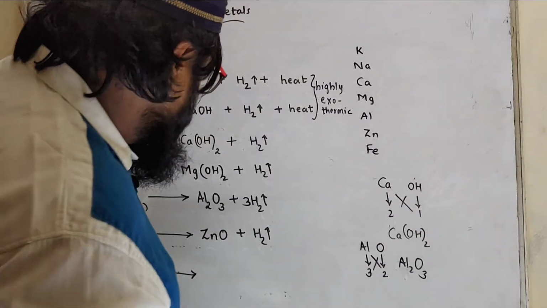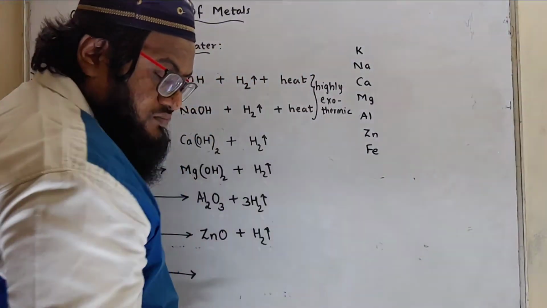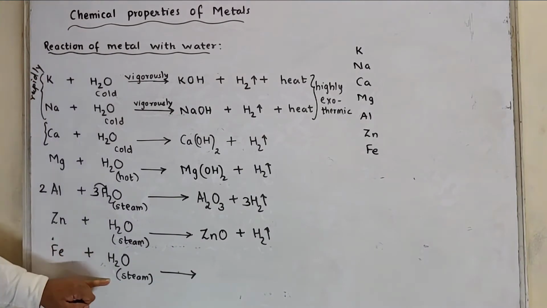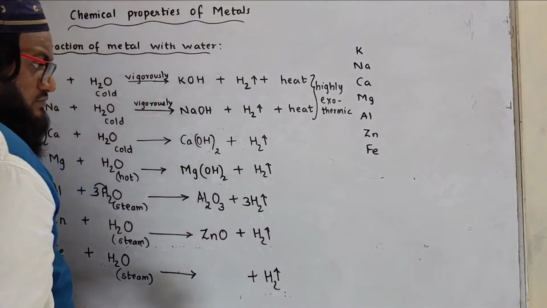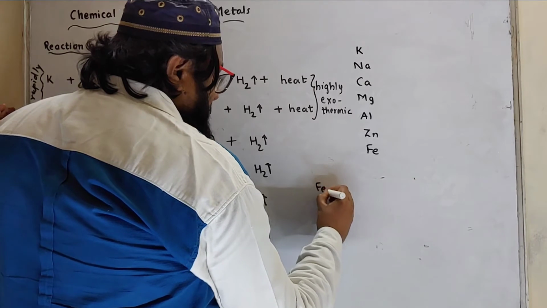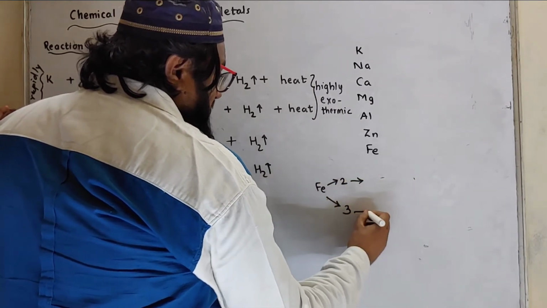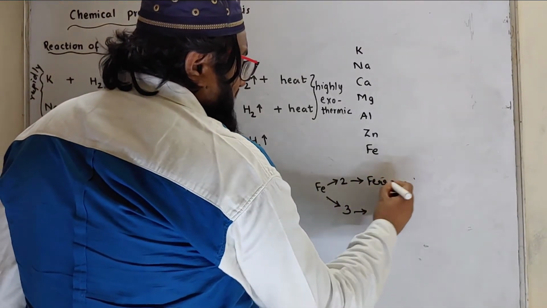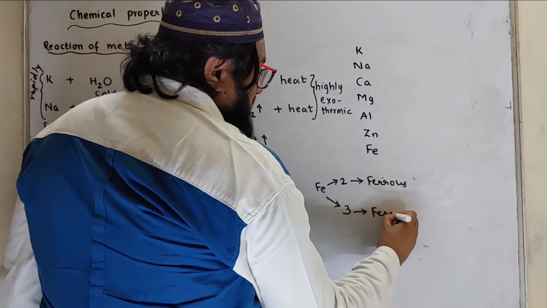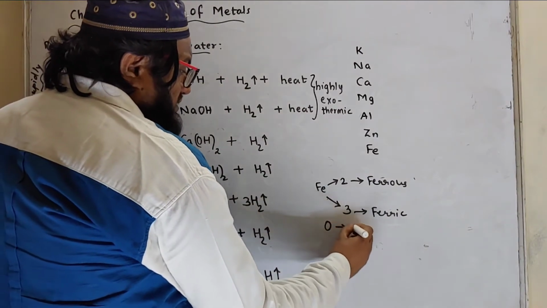Now what is the formula for iron oxide? Iron reacts with steam to form iron oxide and hydrogen is given out. We will write down hydrogen. But what about the formula for iron oxide? Iron has variable valency. Which are the variable valencies? 2 and 3. When the valency of iron is 2, it is called ferrous, and when the valency of iron is 3, it is called ferric. Oxide means O, its valency is 2.